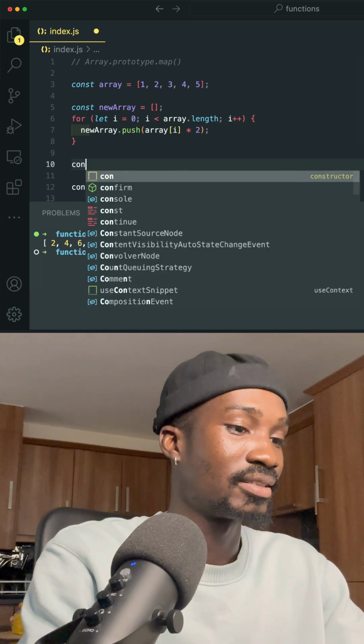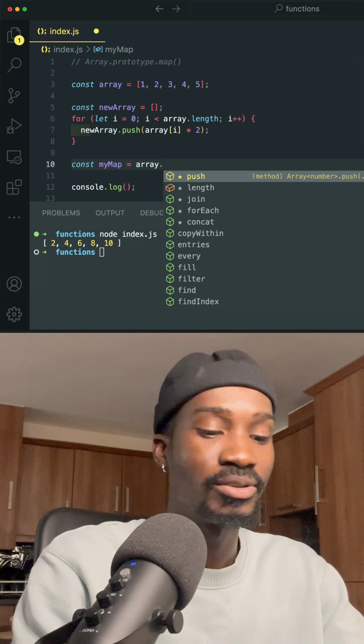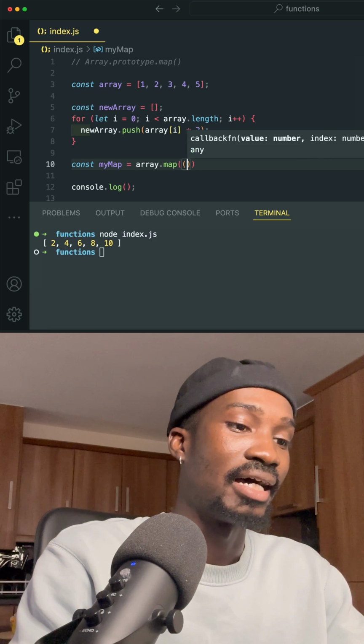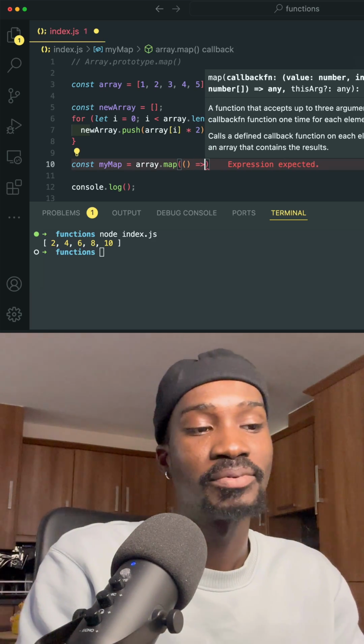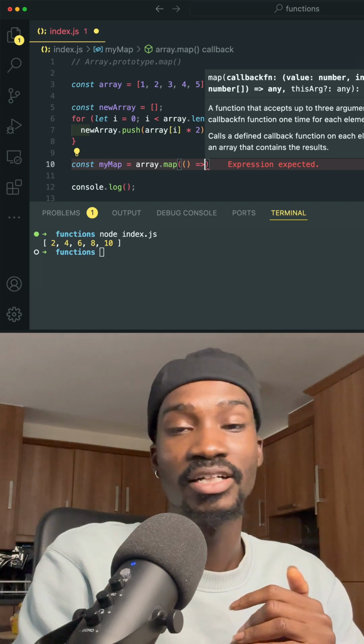Let's say constant myMap, and that's going to be, we take our array and then what are we going to do? We do array.map. And then remember I said array.map is going to accept a callback, and that callback is the action that we want to perform on each of our items.